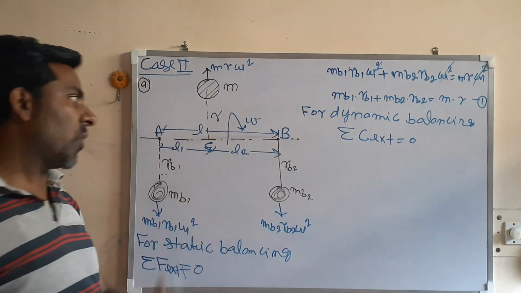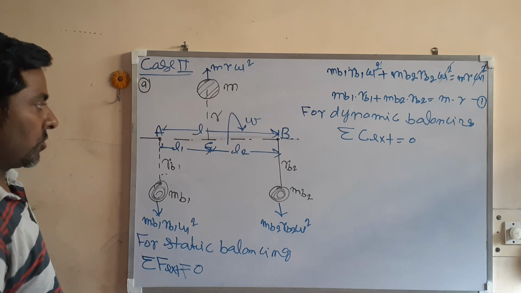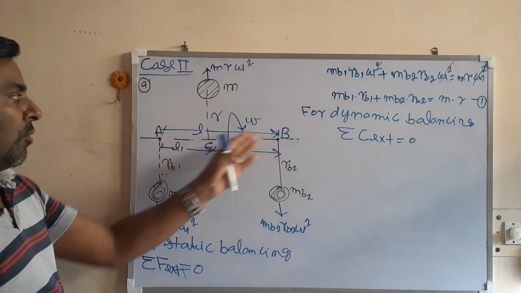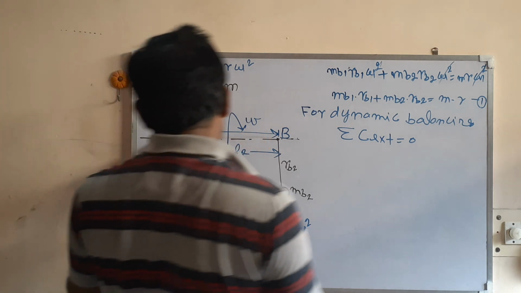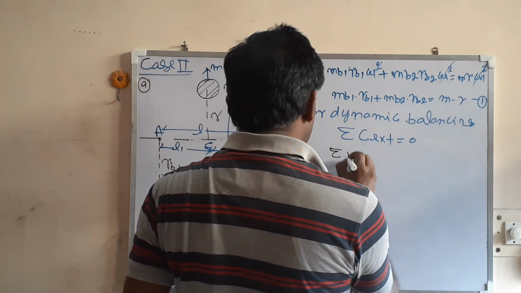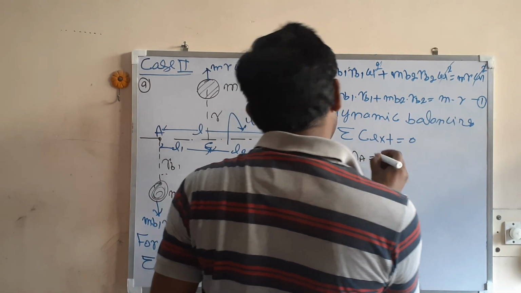This means the moment about A should be 0, or the moment about C, or about B; the moment about any point should be 0. Let us take moment about A. So the summation of moment about A is equal to 0.